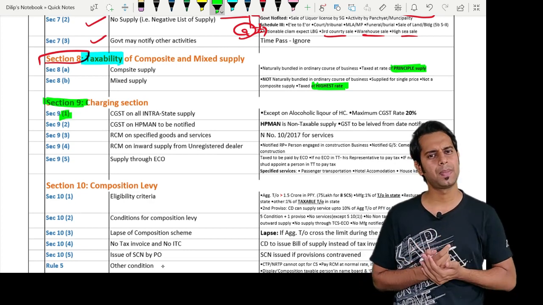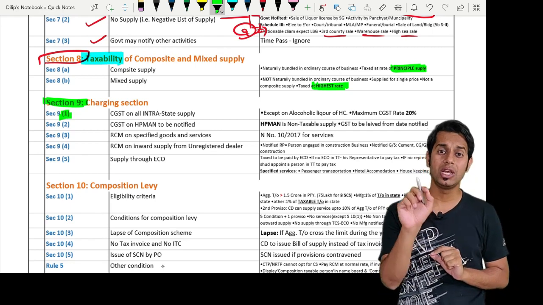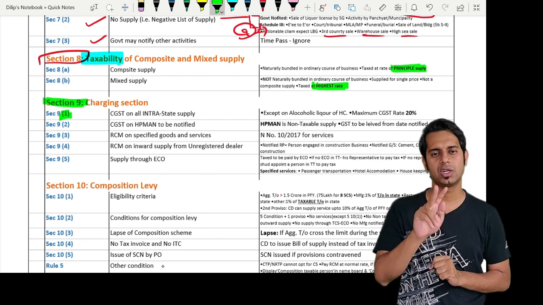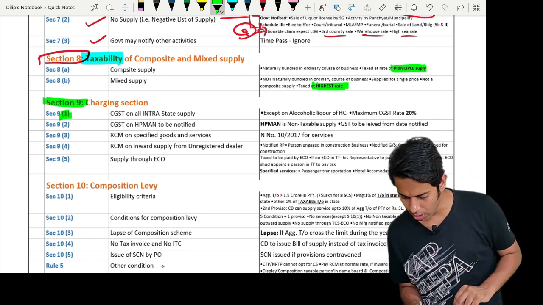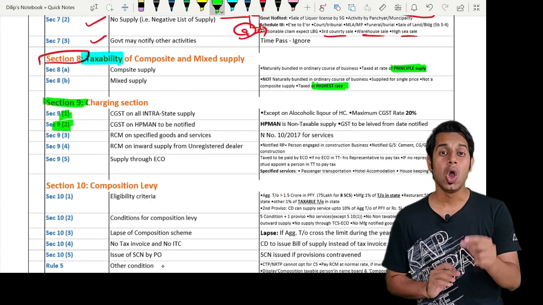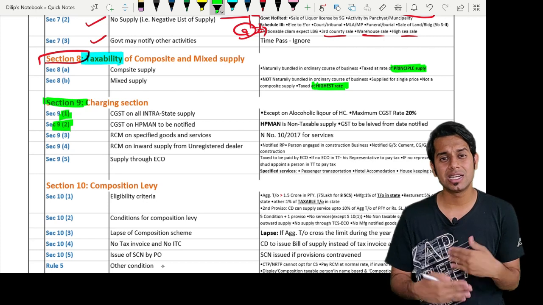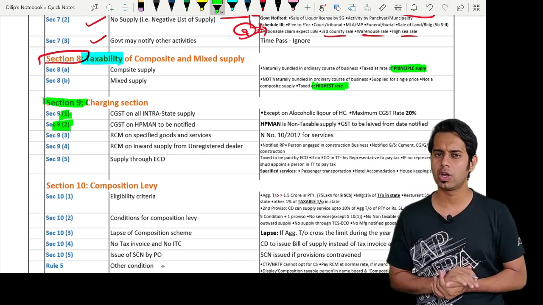Sir, who is this taxable person, sir? A taxable person is a person who is registered under GST or who is liable for registration under section 22 or section 24. Then we have section 9 subsection 2. Section 9 subsection 2 says, the central tax on intrastate supply of HP man shall be levied from the date notified by the government.